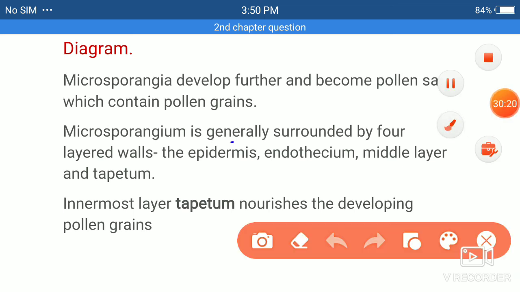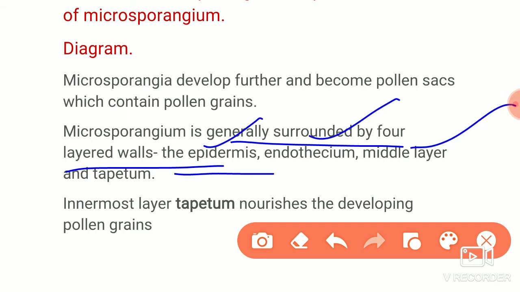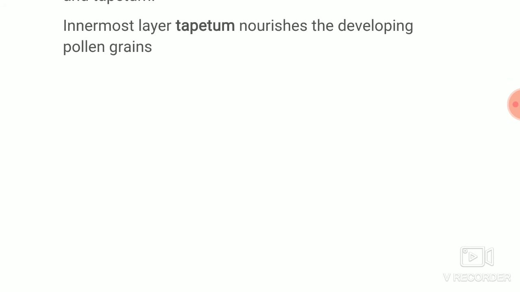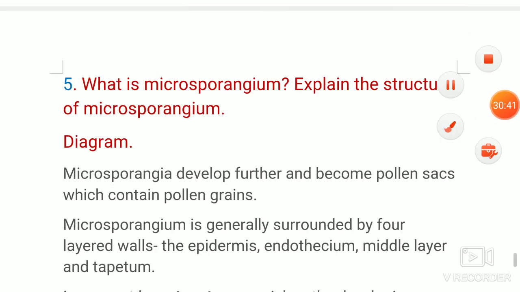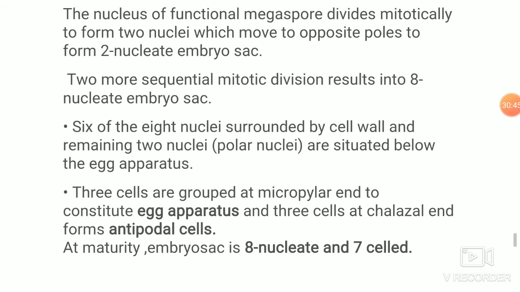Then it is surrounded by 4 layers, you know that already, which I explained so far: epidermis, endothecium, and middle layers, tapetum. Tapetum will provide nourishment for the developing pollen grains. These many points should be there. So that will complete the 5 marks questions. So that's about the second chapter, that is sexual reproduction in flowering plants.